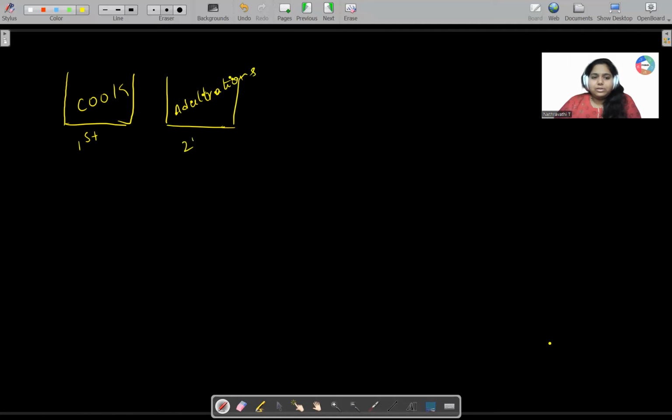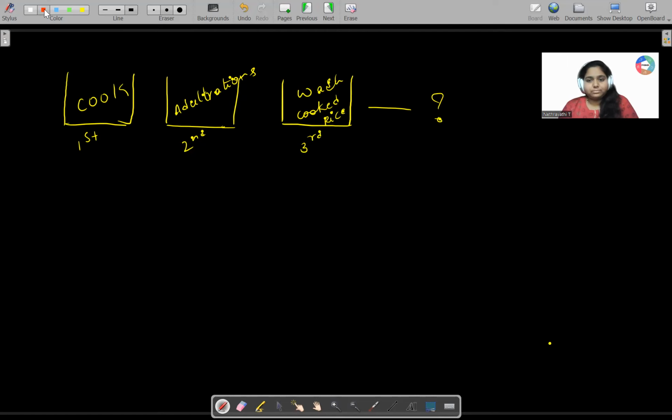And later on, after looking into the adulteration in the cooked rice, I will wash the cooked rice. Is this the correct procedure? Can anyone tell me what the correct procedure is if it is wrong? Who all think this is wrong? And what do you think is the right procedure?